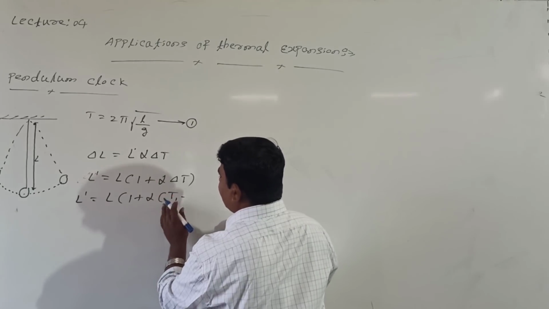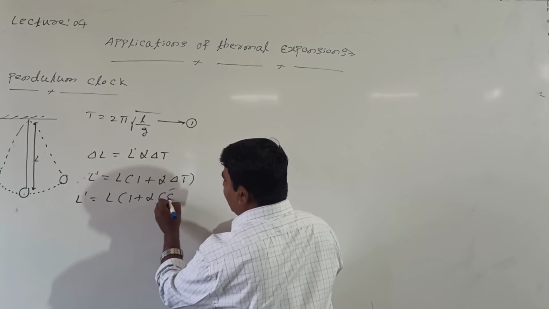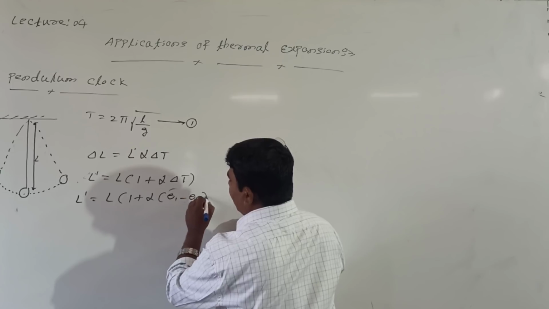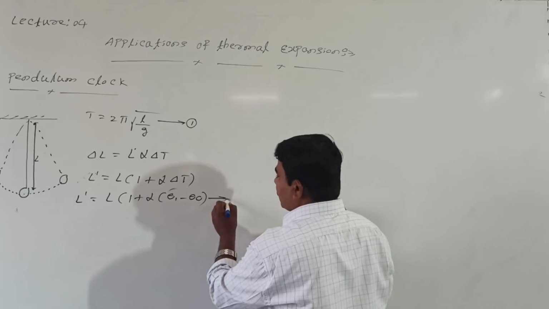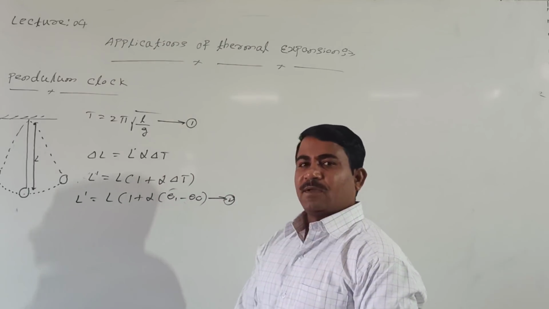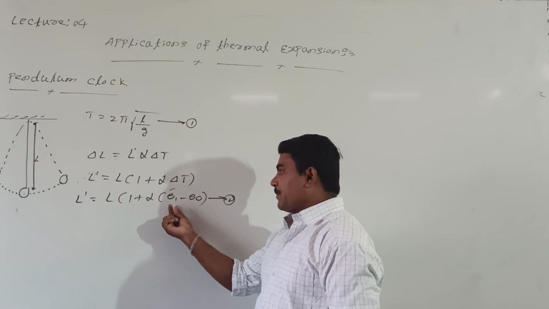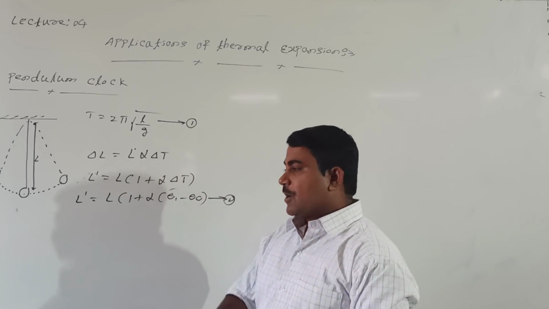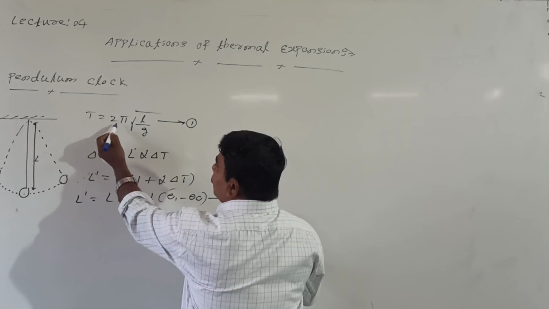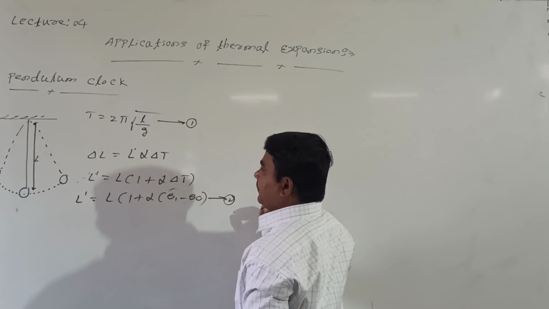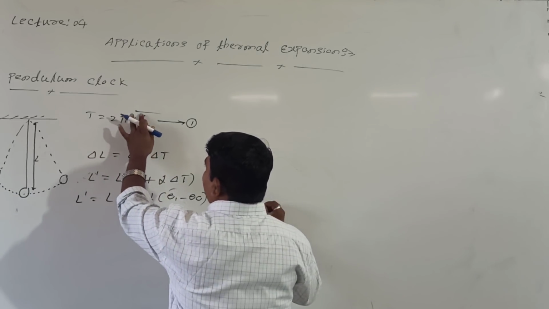What is delta t? Theta 1 minus theta naught I will take. Now shall I call this equation number 2? What is theta 1? Final temperature. Theta naught is initial temperature. Now put equation 2 in equation 1. See here, T is equal to 2 pi under root of L by g.